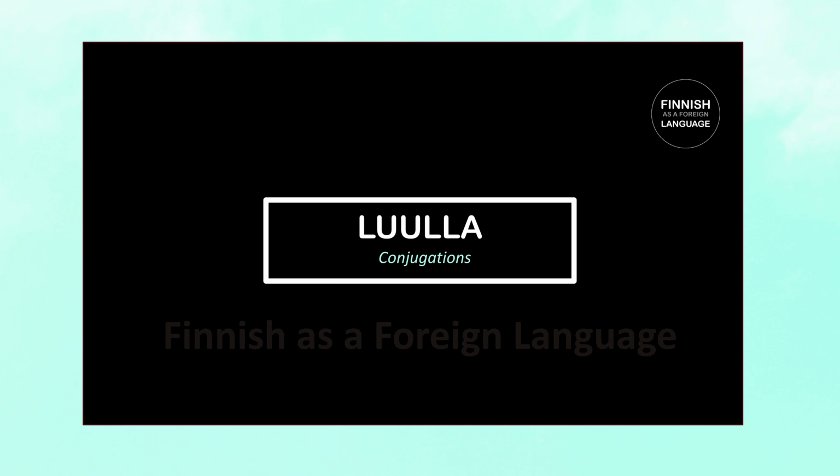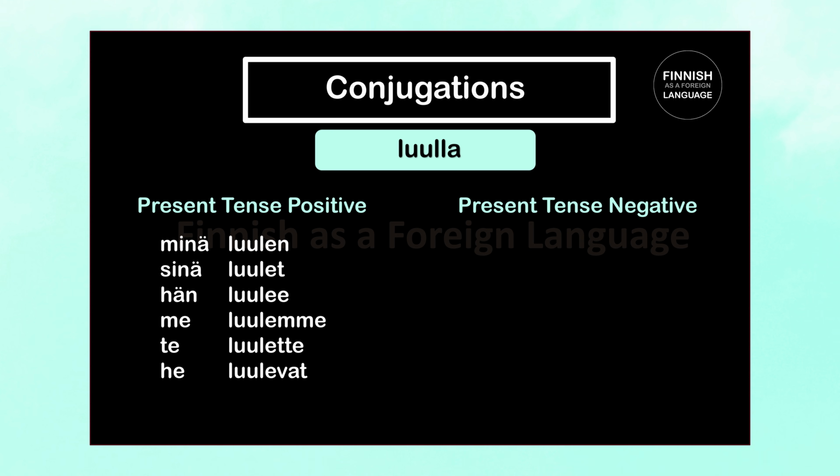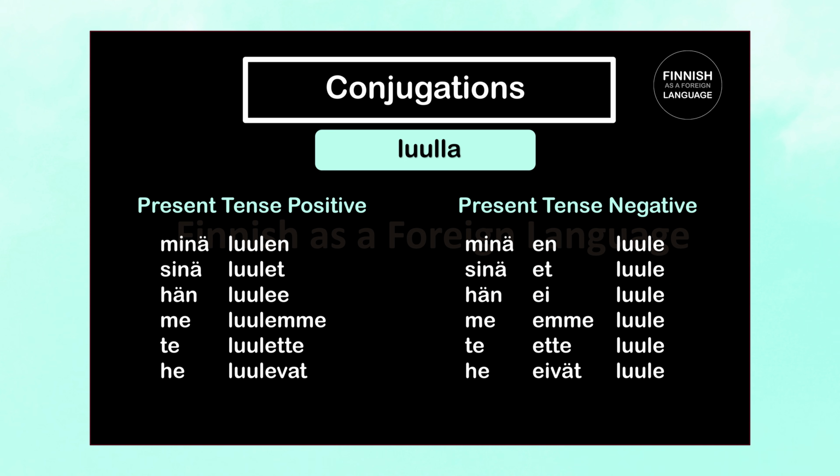Now, again the conjugations. Here the positive present tense. Minä luulen, sinä luulet, hän luulee, me luulemme, te luulette, and he luulevat. The negative present tense. Minä en luule, sinä et luule, hän ei luule, me emme luule, te ette luule, and he eivät luule.